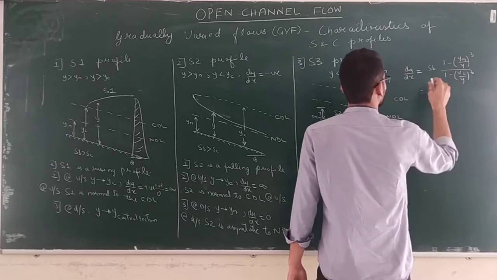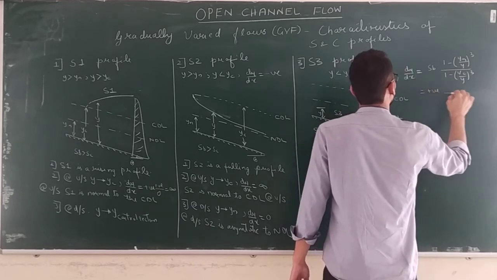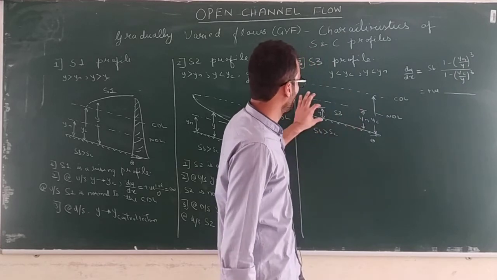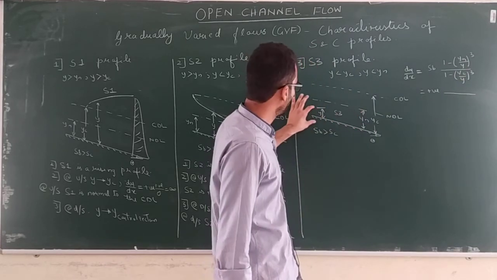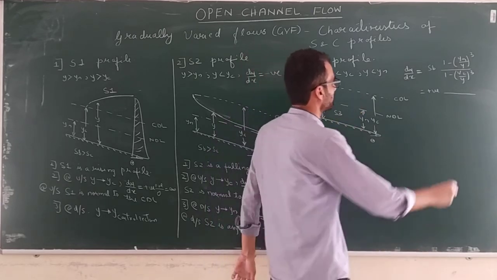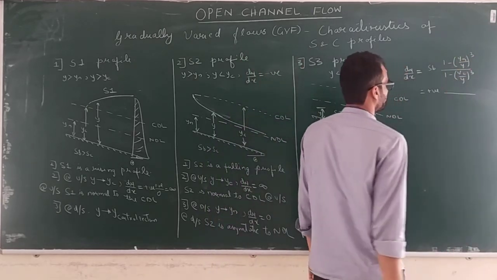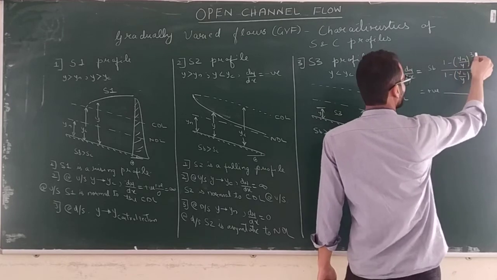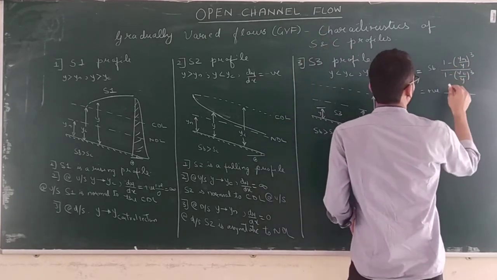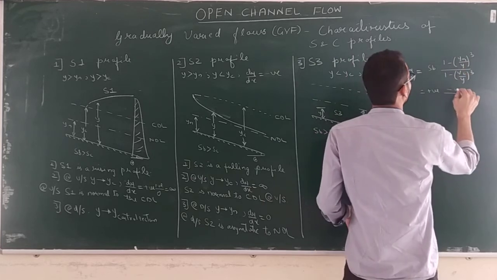What happens to this ratio? SB is a positive number, 1 minus Yn by Y. Okay, now Yn by Y. Yn is greater, Y is less. Yn is more than Y. So this ratio is more than 1. Okay. So more than 1 and cube of that number, it is again more than 1. So your 1 minus something more than 1 becomes a negative number.